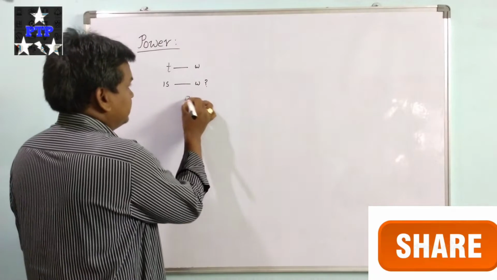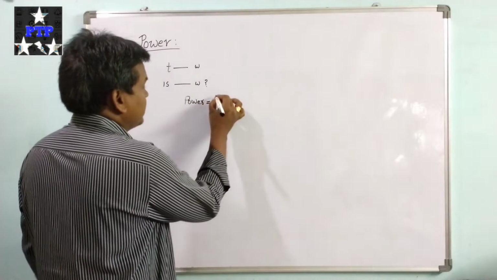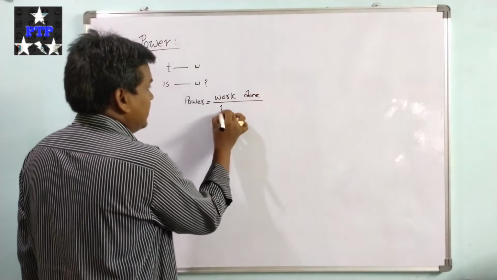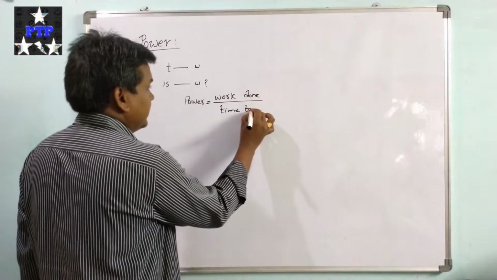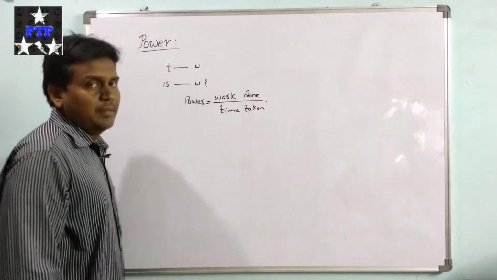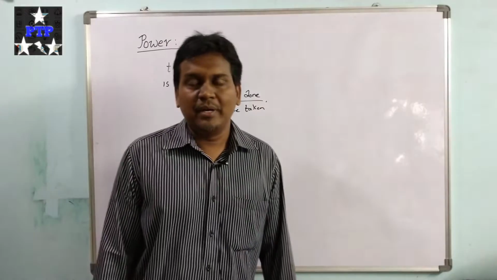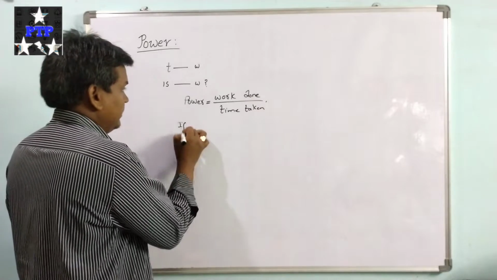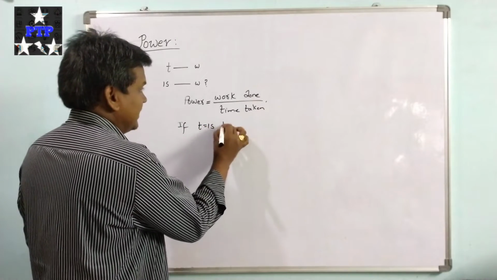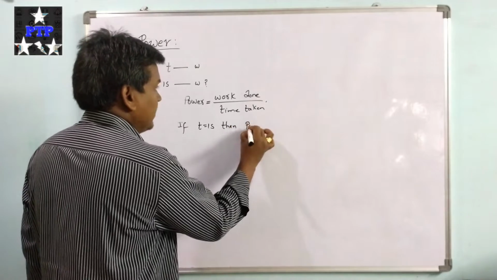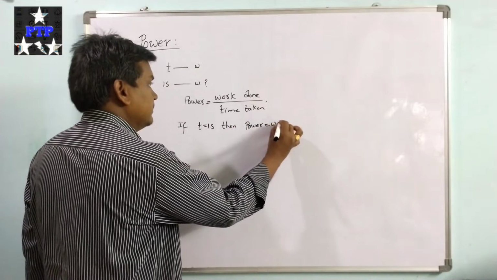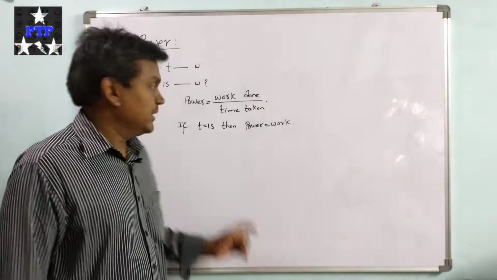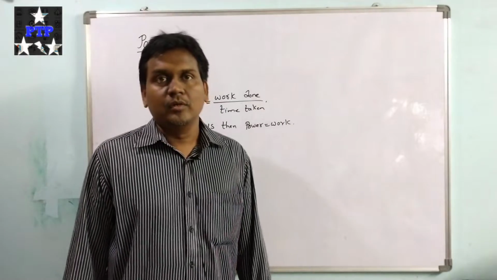So power is equal to work done by time taken. Work done by time taken is called power. If the time taken is 1 second, then power equals work. If the time taken by a machine or any other vehicle is 1 second, then the power will be equal to the work.